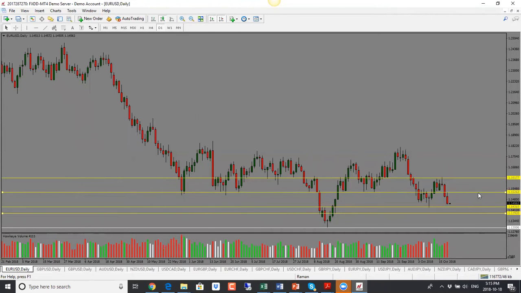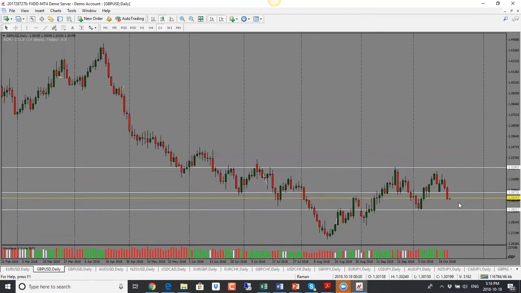I would look for a bit of a pullback on this one here as well. Now, the one thing to remember here is we've seen 3 days of drop here, and we are coming into this support level. Last time price was here, we did see that it turned around, it tested this level and then turned around. So I would watch out for that. But overall bias is to the downside, and target is 1.1400.